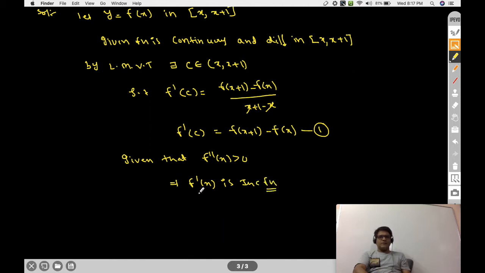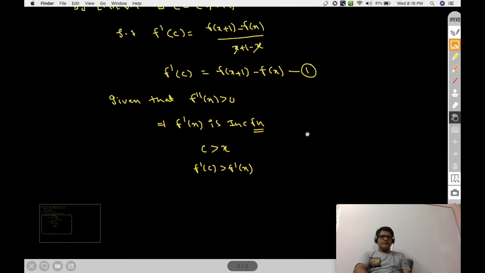If f dash x is increasing function, then I will take one element in between x to x plus 1, that is C belongs to x to x plus 1, therefore C is greater than x. So f dash C is greater than f dash x, because it's an increasing function.